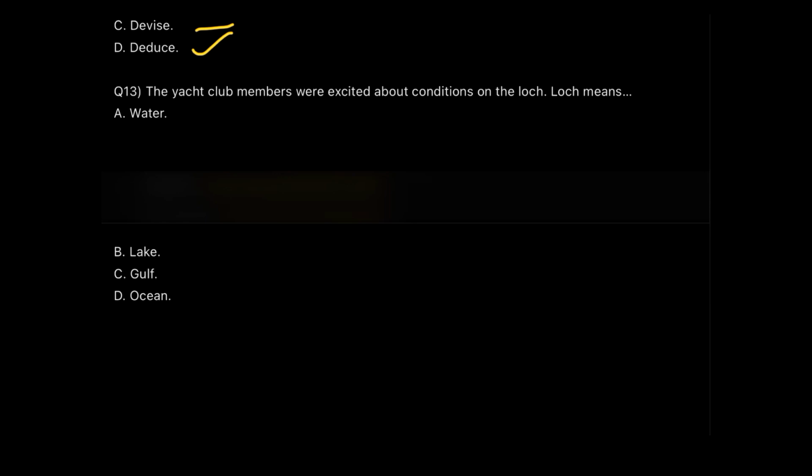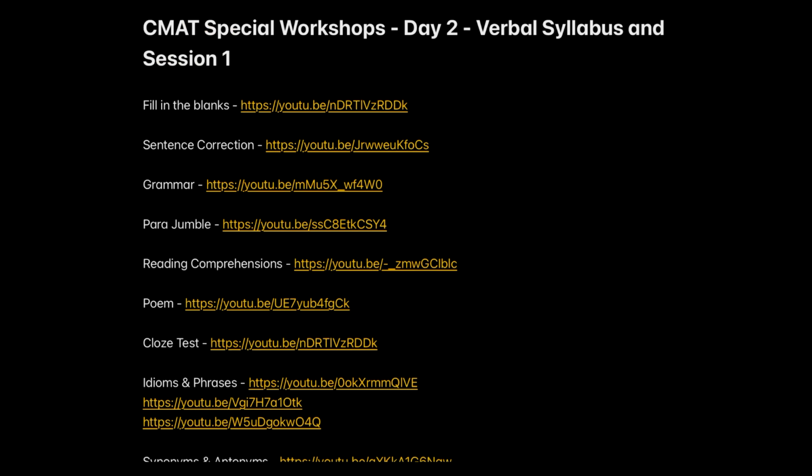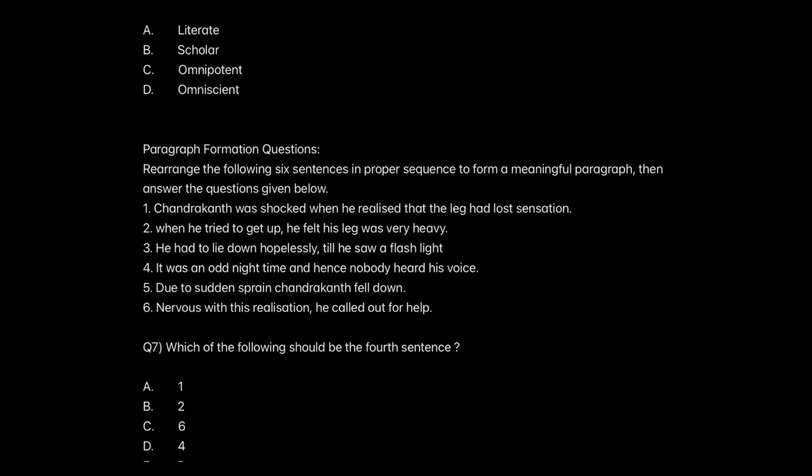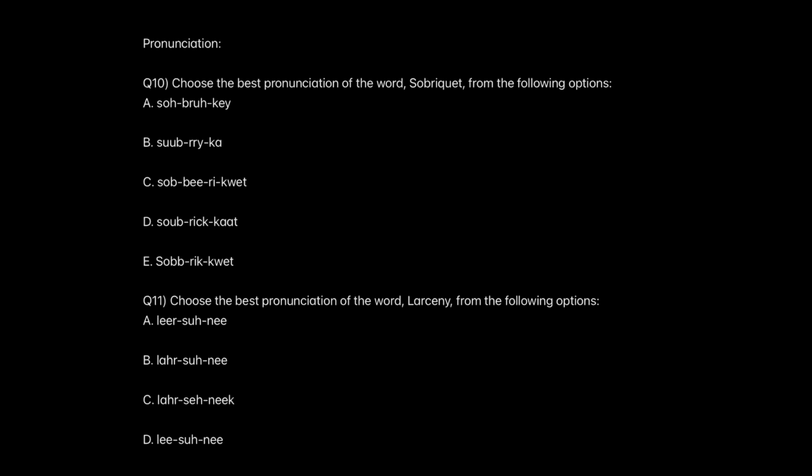Let me just rule out the answer, and if you know it already, that's very good. Loch is actually a Scottish word which is equivalent to the English term lake. You can also make a guess: yachts are not a part of our oceans or gulfs, rather what we would be focusing on is just the lake.